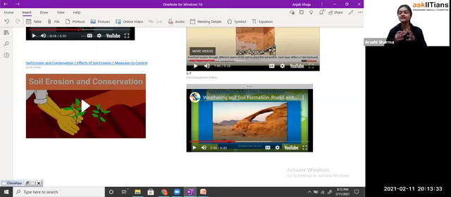They are very hard in nature and are generally used in the construction of buildings. Students, we have two types: extrusive and intrusive, and it depends on when the magma reaches the earth's surface and gets solidified, we call it extrusive. But when it is floating inside, it is the intrusive one. So that's the first, the igneous rock.